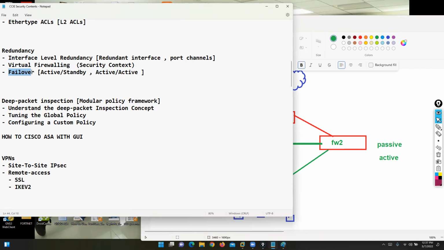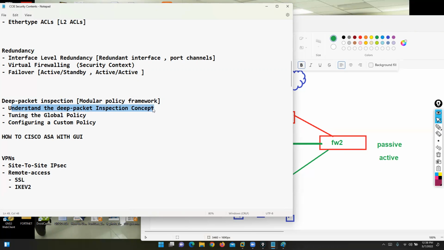Okay, now you can focus on the next topic. It's called what? Deep packet inspection. So your Cisco ASA firewall can inspect the traffic from layer 2 to layer 7. This is called deep packet inspection, or you can say MPF, Modular Policy Framework. So we can talk first about what the deep packet inspection concept is.